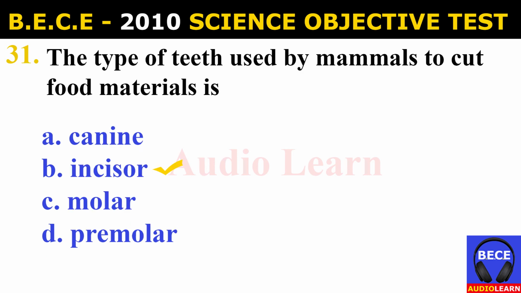Number 31. The type of teeth used by mammals to cut food materials is A. Canine, B. Incisor, C. Molar, D. Premolar. And the answer is B. Incisor. The type of teeth used by mammals to cut food materials is incisor.